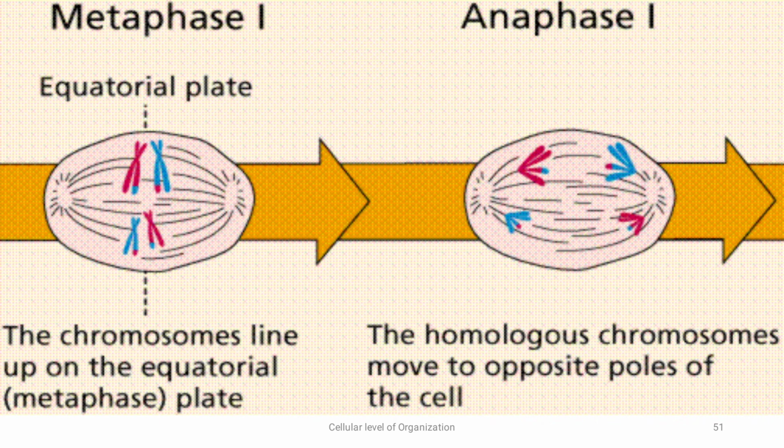Now the prophase 1 of meiosis 1 is followed by metaphase 1. It is similar to that of mitosis. What happens in metaphase? The chromosomes line up on the equatorial plate. Microtubules extending from the poles are attached to the kinetochore region.